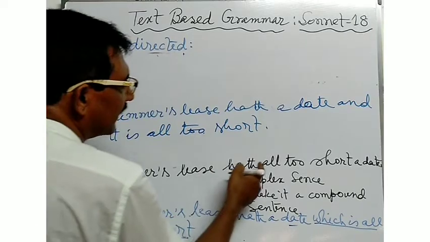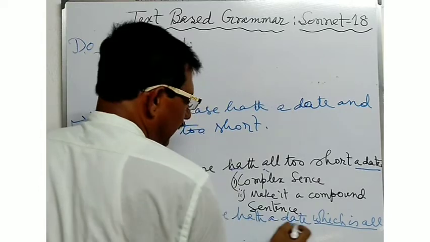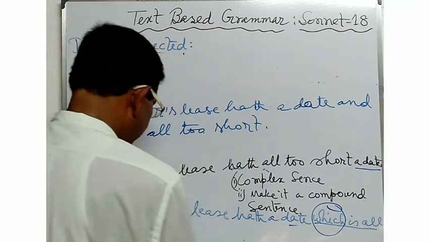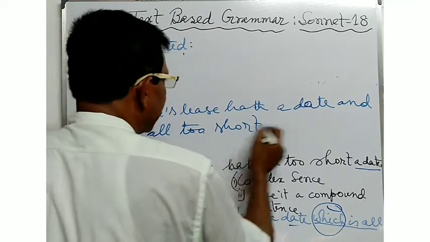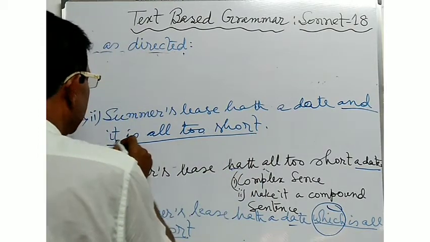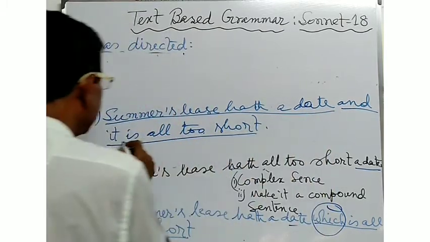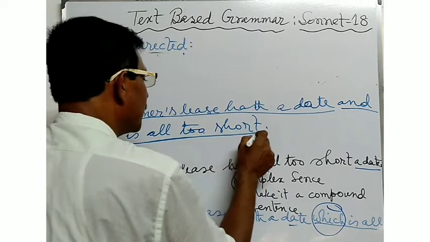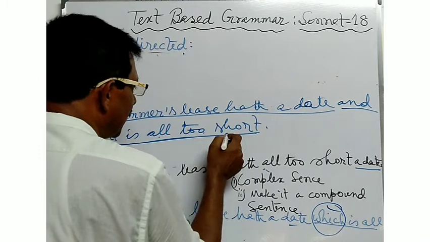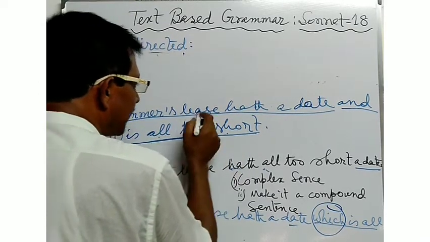In the complex sentence you will have to write which is all too short, and in the compound formation there is the main clause, Summer's lease hath a date, and there is also another main clause, and it is all too short. Here it refers to Summer's lease.